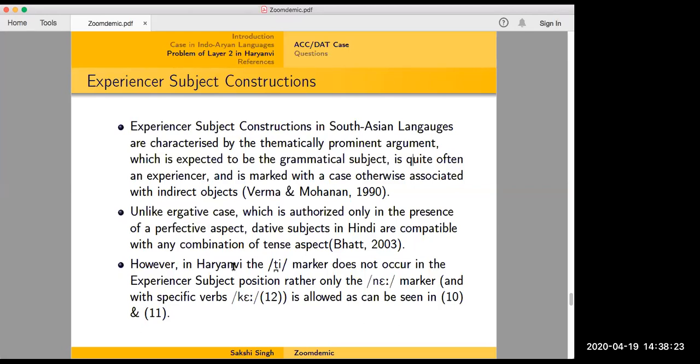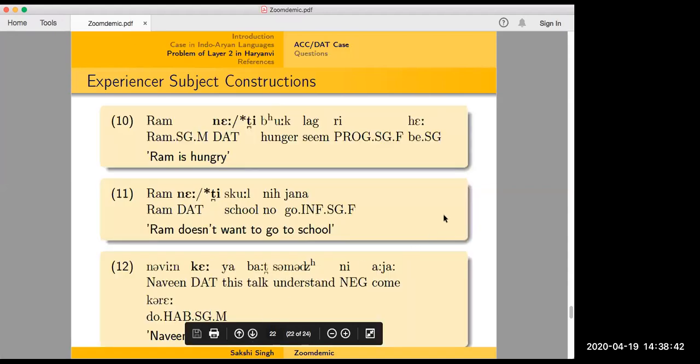However, in Haryanvi, if these ne and ti markers, which occur with both direct object and indirect object, are actually accusative-dative markers, then both of them should be felicitous in experiential subject constructions where the subject gets an indirect case. But that is not the case, and you can see here, you can't say Ram ti bhook lag rahi hai. You will have to say Ram ne bhook lag rahi hai. So this ti marker does not appear in experiential subject positions. It does not come with experiential subjects. You can only say Ram ne school nahi jana, but you can't say Ram ti school nahi jana.